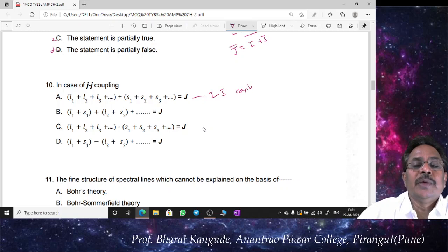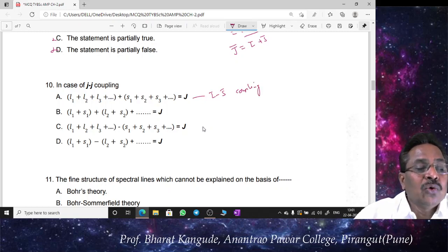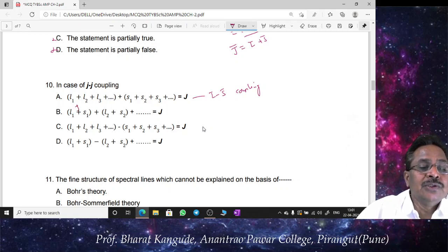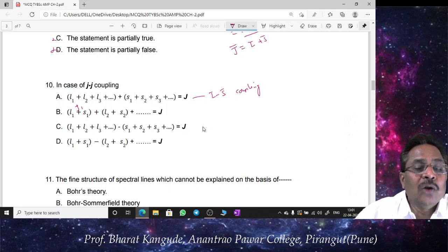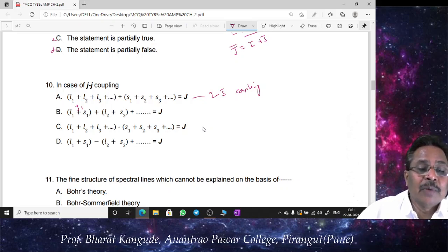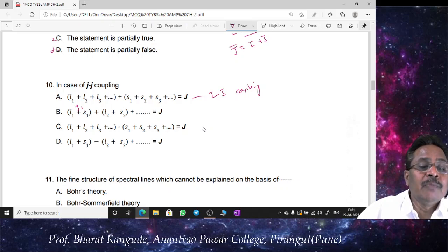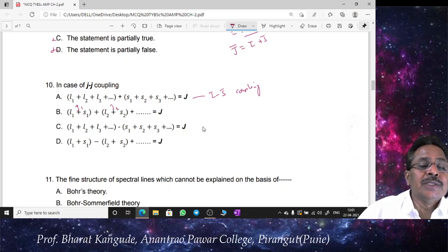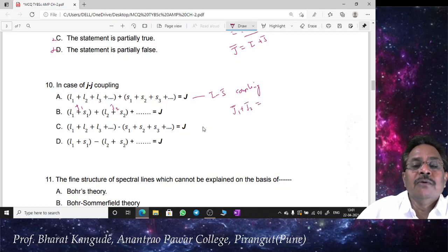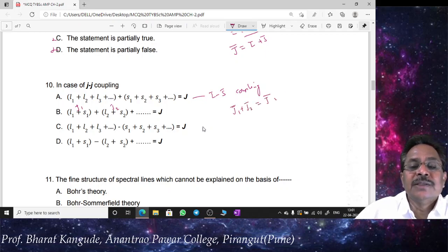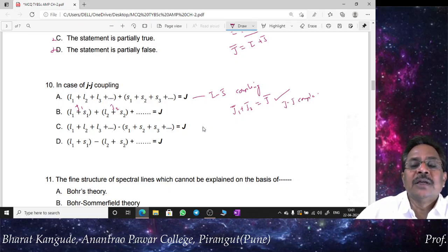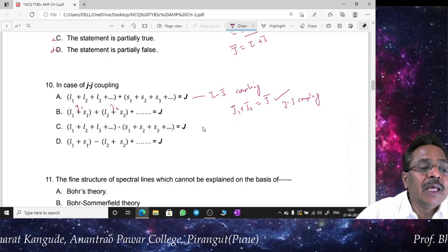So this is not going to be the option at all, whereas I have to add L1 and S1 separately, so that gives me small j1. Then I have to add L2 plus S2 individually for another electron, which is having this addition of orbital angular momentum plus spin angular momentum. So that gives me total angular momentum, that is J2. So adding this J1 plus J2 vectorially, we get capital J, and this is the scheme which is called this JJ coupling scheme. So naturally the correct answer of this question number 10 is B.